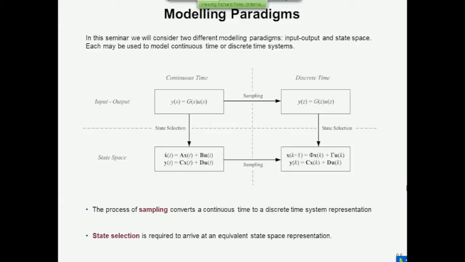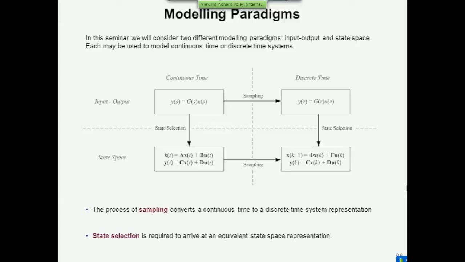For continuous time systems, we might use the Laplace transform with a complex variable denoted S. And in the last section yesterday, we spent time talking about discrete time systems, where, again, in the input-output paradigm, it's a single equation, but now using the complex variable Z. That was what's sometimes called classical control theory, based around the input-output paradigm. The other way of representing exactly the same kind of systems is using state space.